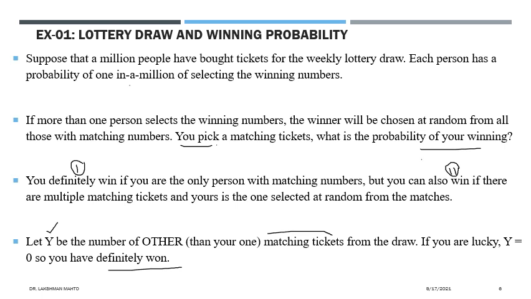Okay, again it is counting number. When you are counting the number of occurrences, there are only two options: either it will go to binomial or Poisson. So the distribution of y would be either binomial or Poisson. Now tell me, I have given enough hint. What would be the distribution of y among the binomial and Poisson?